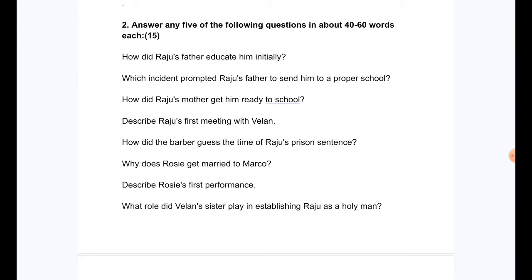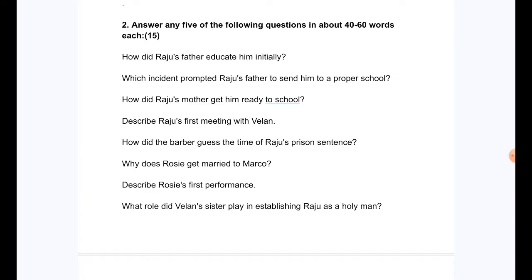Question number 2: Answer any 5 of the following questions in about 40 to 60 words each. This is also of 15 marks, and there will be 8 questions in total in the actual exam and you will have to attempt 5 of them. So each answer carries 3 marks.